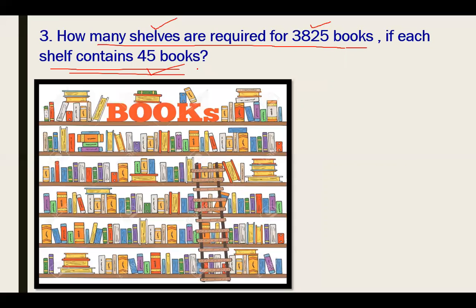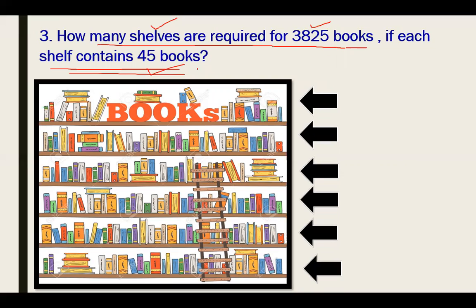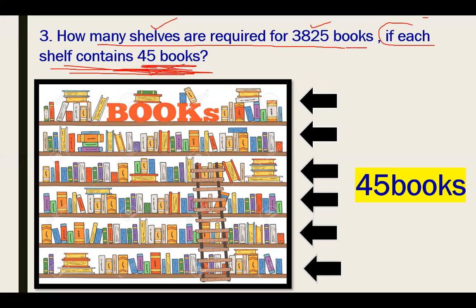So what we are observing from this picture, it is saying that on each shelf we have how many books? 45 books on each shelf, because it is given in the statement, if each shelf contains 45 books, so it means that every shelf is containing 45 books. So on each shelf we have 45 books, right? So now we have to find, if each shelf contains 45 books, then the number of shelves for